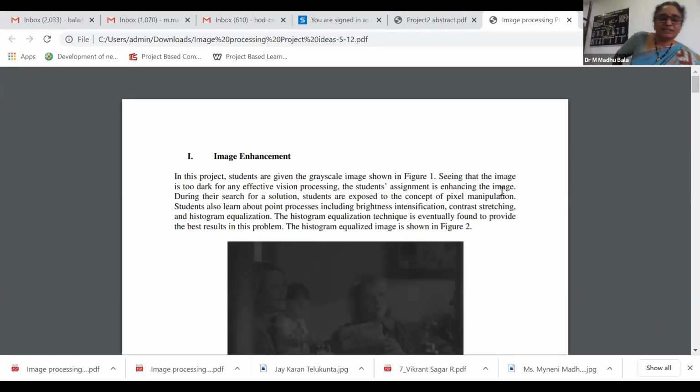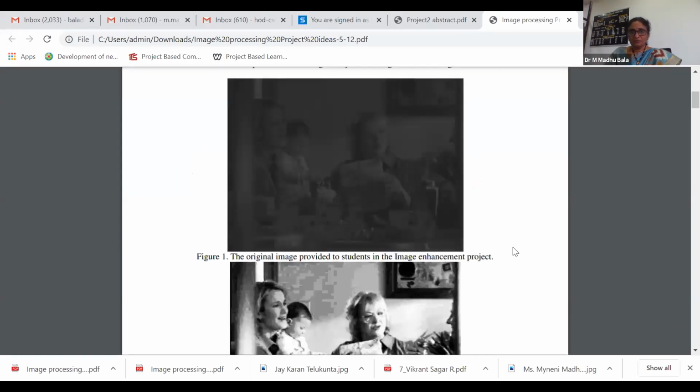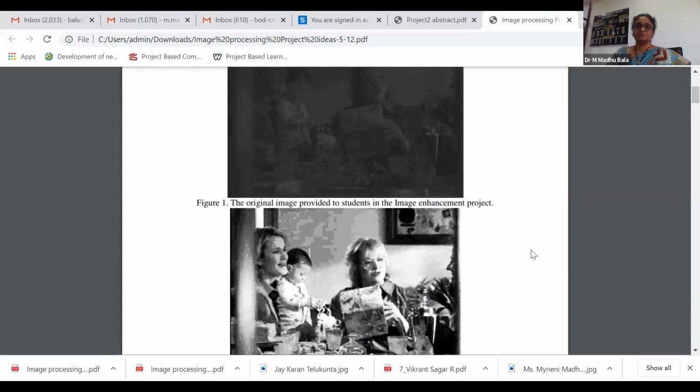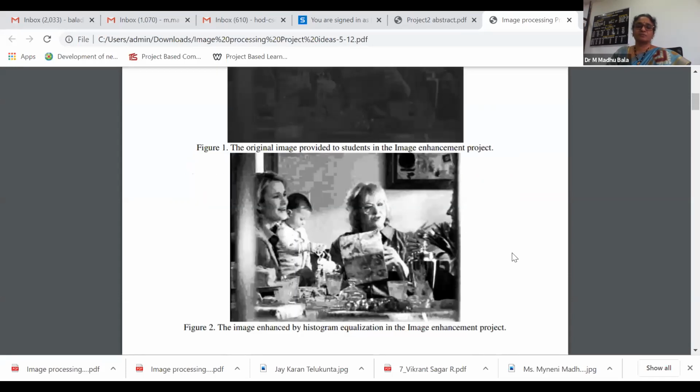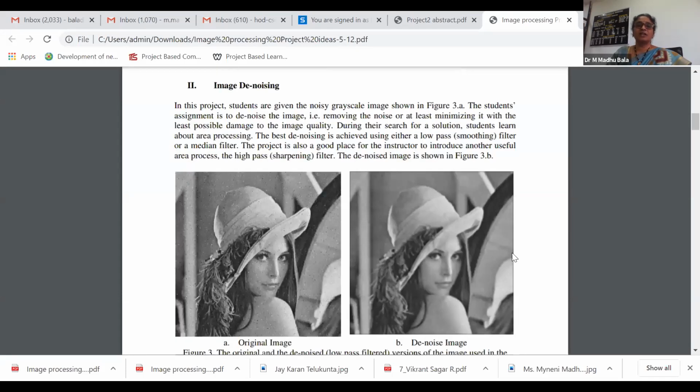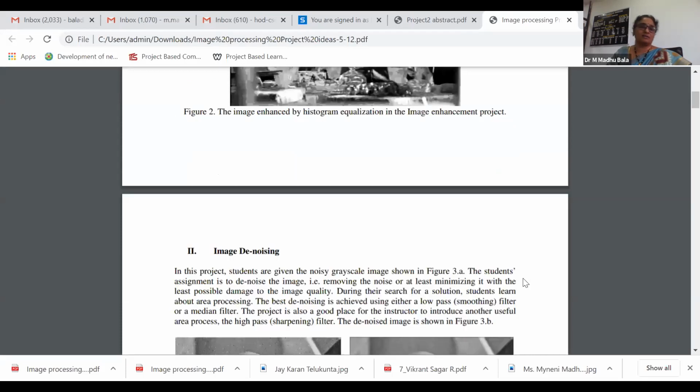In that, we have a lot of steps in digital image processing, from image collection to the next step, image enhancement, and the next one, image denoising. All these steps were discussed in the class lectures, right?